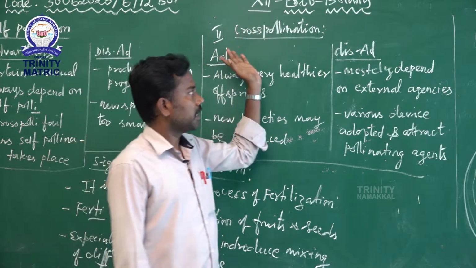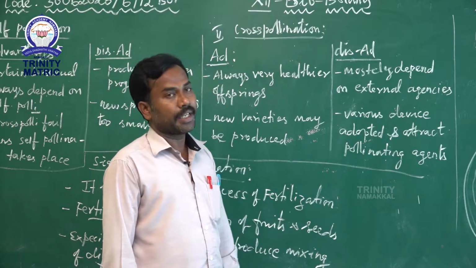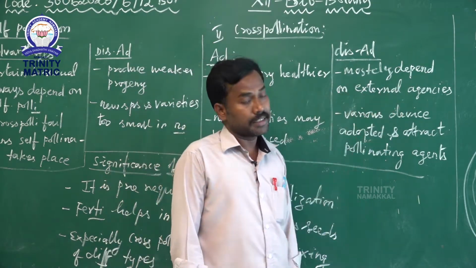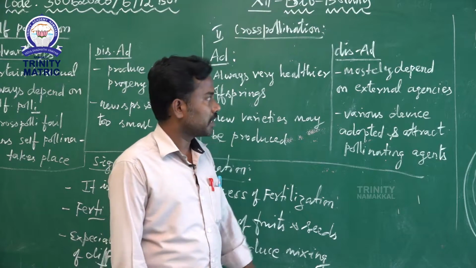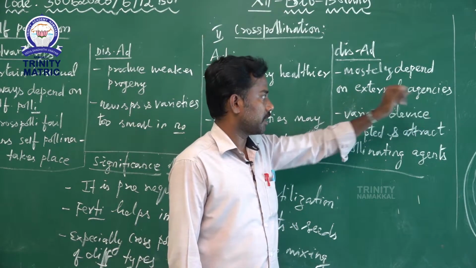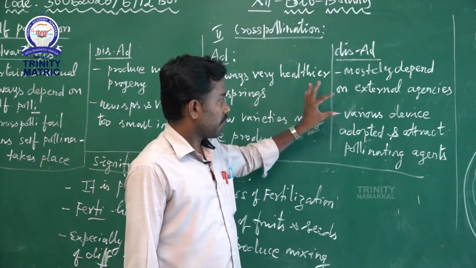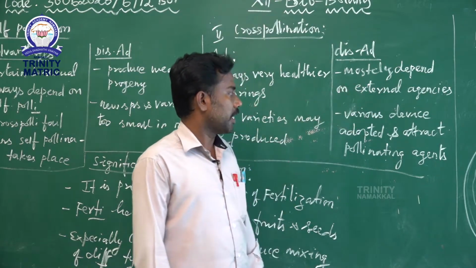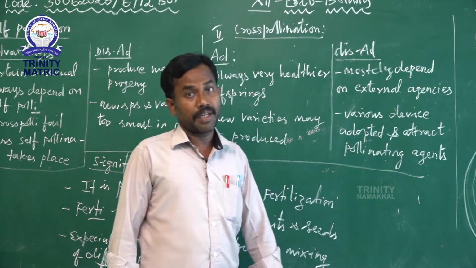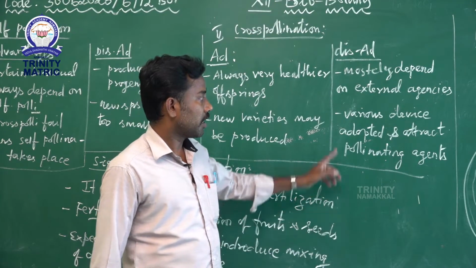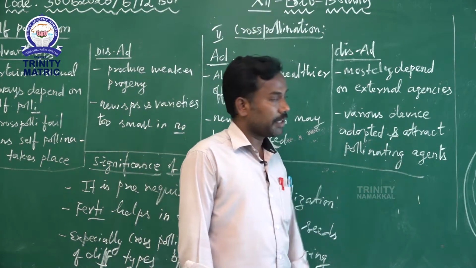Then demerits. Mostly depend on external agencies. External agencies means factors or vectors. Then second one, various devices are adapted to attract the pollinating agent. Various devices means some mechanisms adapted to attract the pollinating agent.